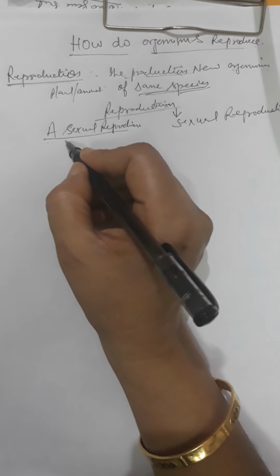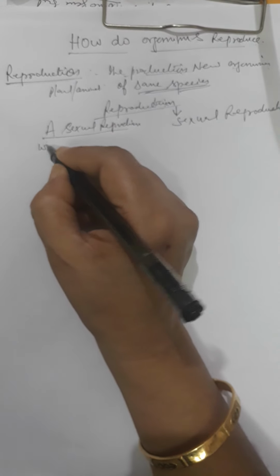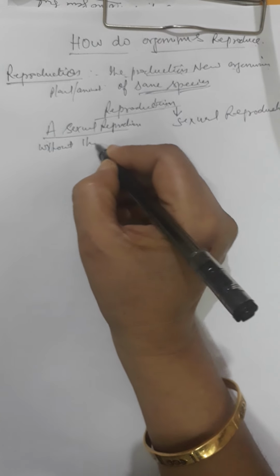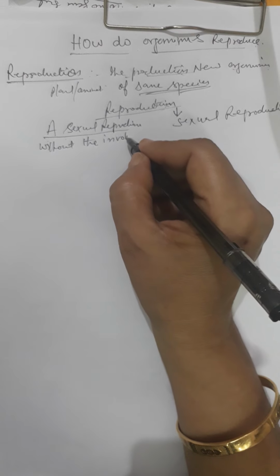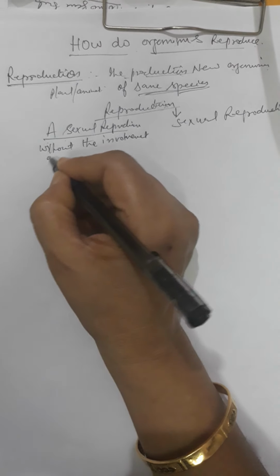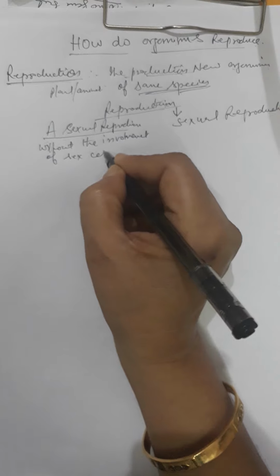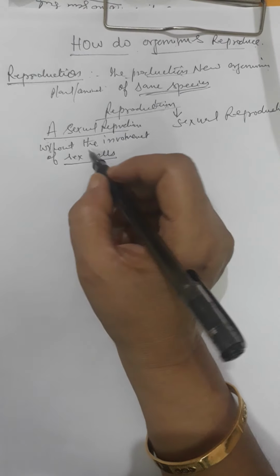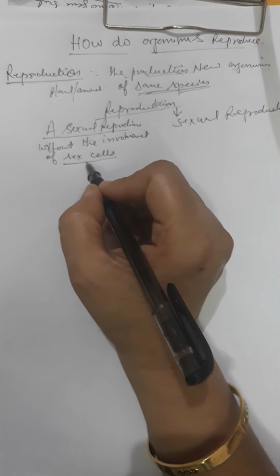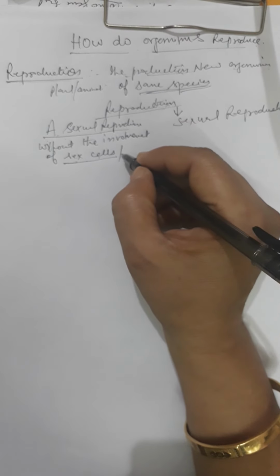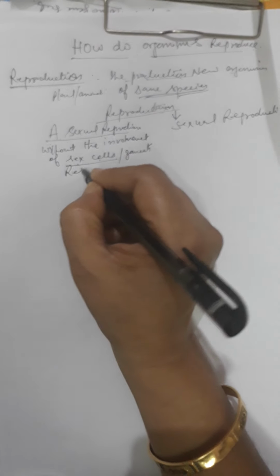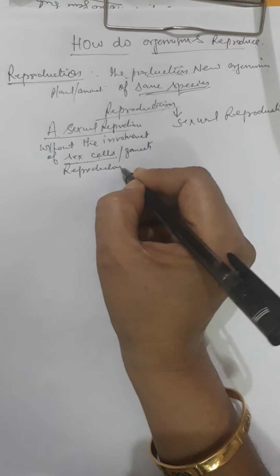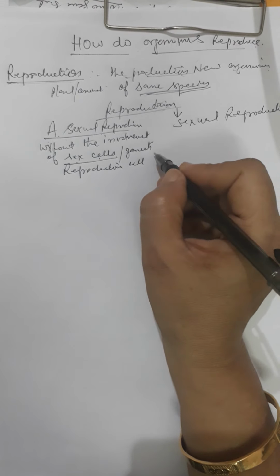Asexual means without the involvement of sex cells, means there is no need of sex cells. So in asexual reproduction no sex cells or gametes or reproductive cells are required.